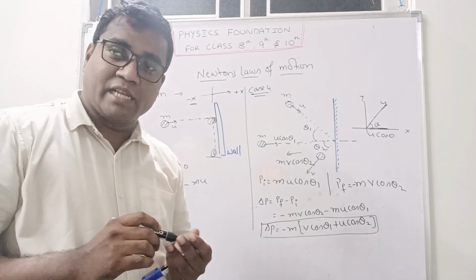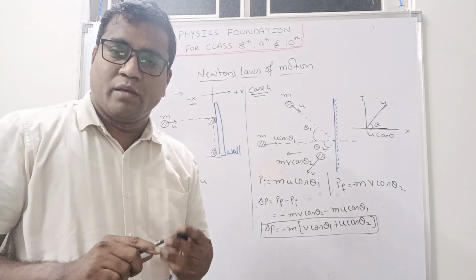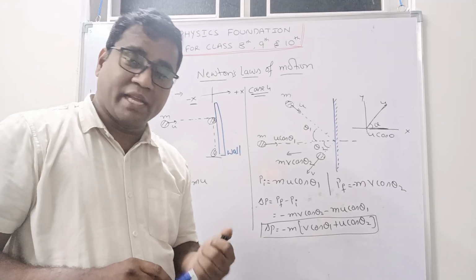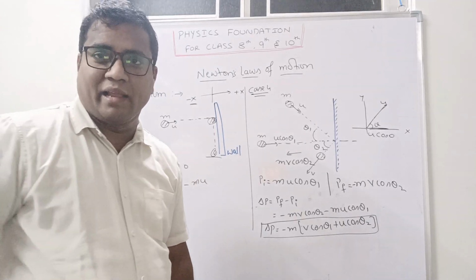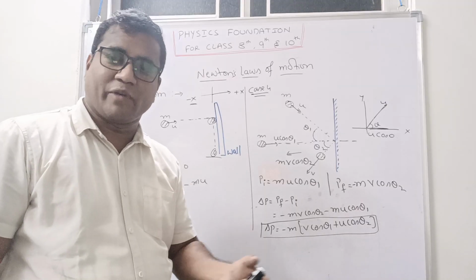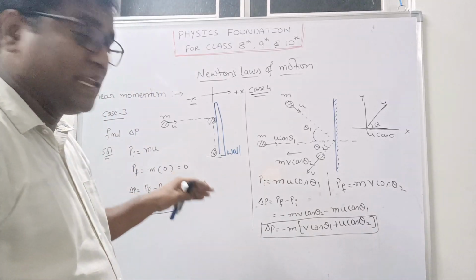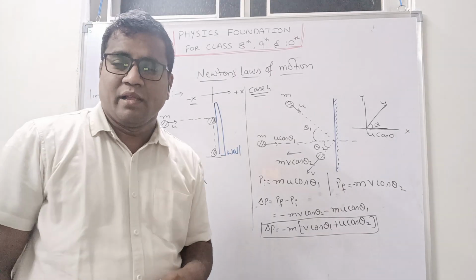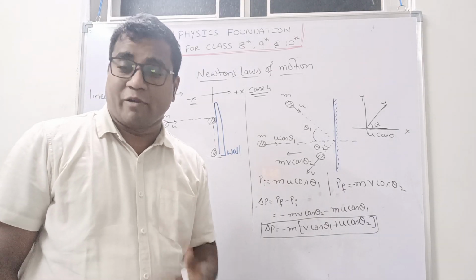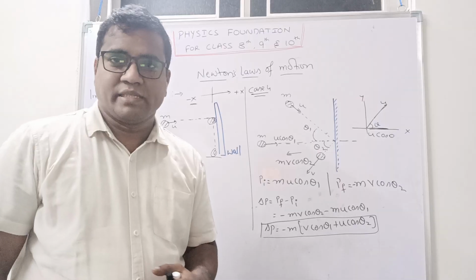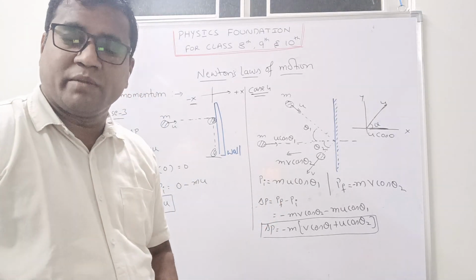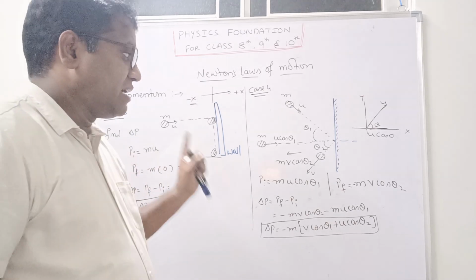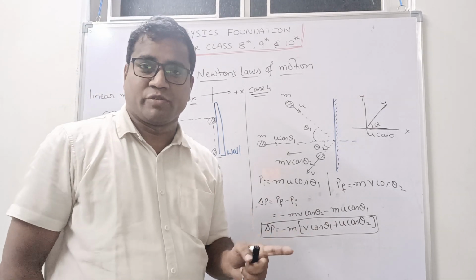In this class, we discussed momentum. Generally, how many momentums are there? Two momentums are there: linear momentum and angular momentum. Angular momentum we will discuss in the further classes. So, linear momentum we discussed. Linear momentum is the product of mass and its velocity. After that we discussed initial momentum, final momentum, change in momentum and some cases. I hope you understood, right?